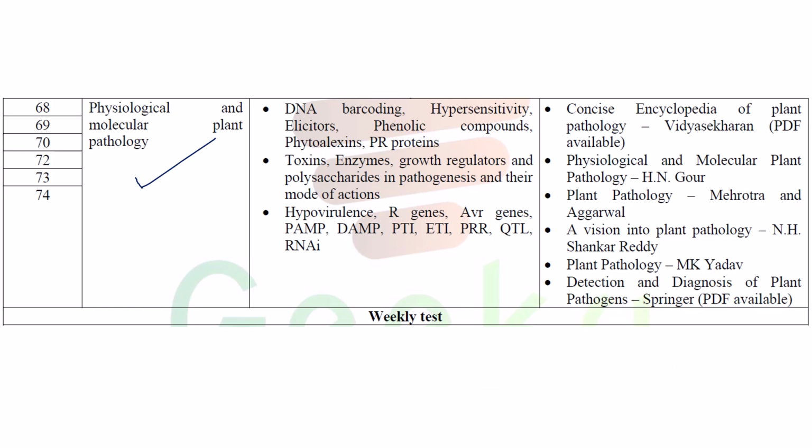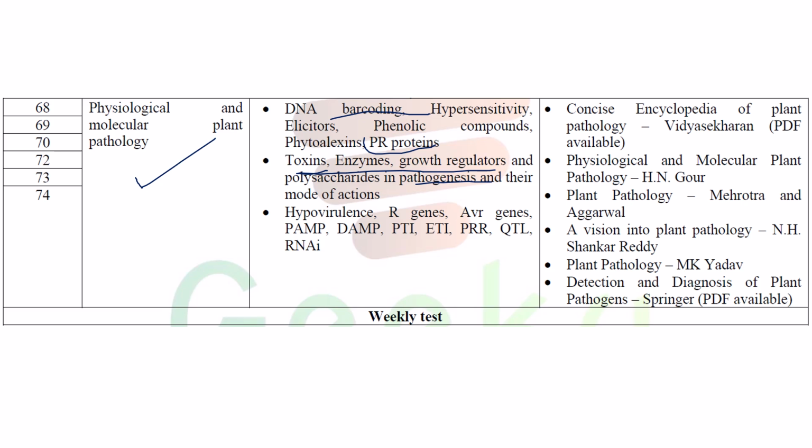Physiological and molecular plant pathology, where we will discuss DNA barcoding, hypersensitivity, elicitors, phenolics, phytoalexins, types of PR proteins, how these plant pathogens actually infect, host-pathogen interactions, toxins, enzymes produced by the plant pathogens, growth regulators, the mechanism of pathogenesis, hypovirulence, origins and types of origins, along with PAMP, DAMP, PTI, ETI, PRR, QTL, RNA.